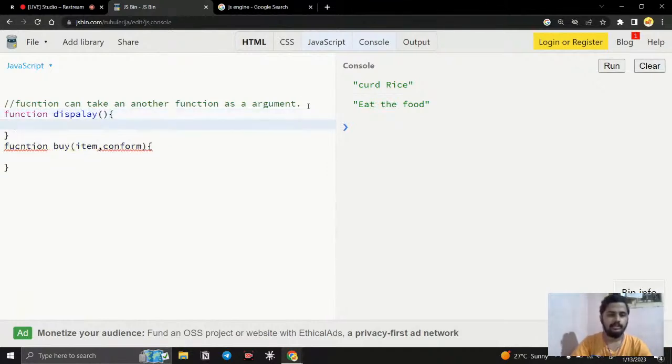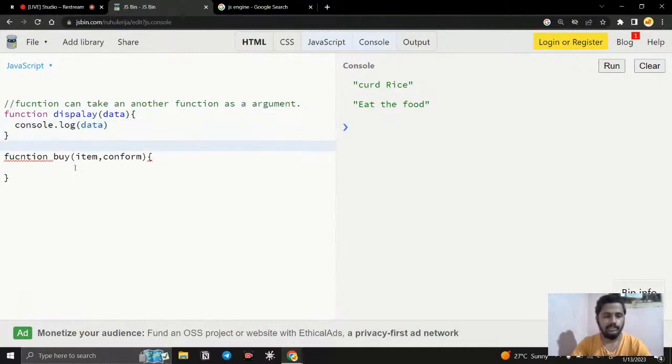It is going to get some value, which I call data. Whatever the parameter data is, I just want to display it in my console, so I say console.log data.